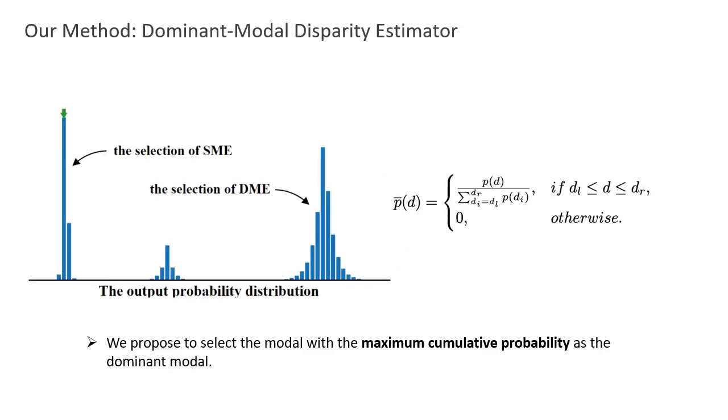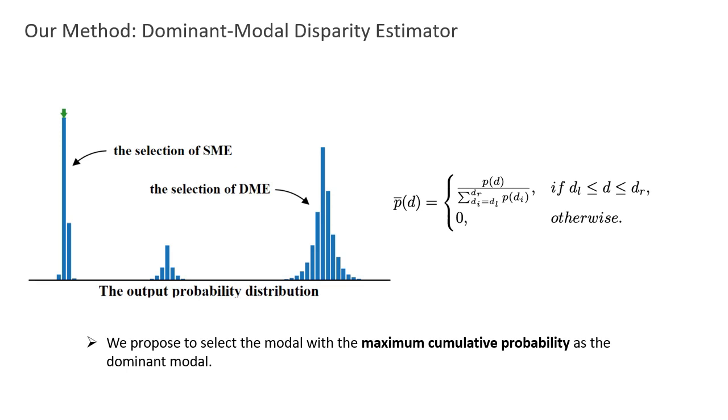Stereo networks trained by cross-entropy loss often yield more multimodal outputs than the L1 loss, thereby a better disparity estimator is highly desired. SME alleviates the oversmoothing problem by aggregating disparities only within the most likely mode, but still suffers from the misalignment artifacts caused by the erroneous mode selection. In contrast to the unimodal loss, our new loss encourages the network to generate more multimodal patterns at the edge. Consequently, an enhanced disparity estimator becomes imperative to address the complexities introduced by our method. Furthermore, we propose our DME to solve this problem.